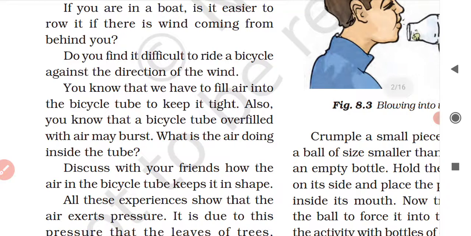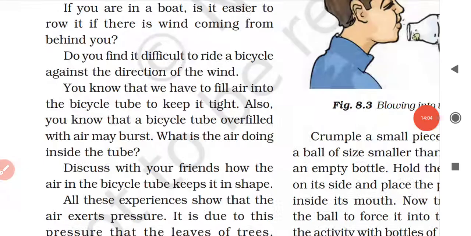You know that we have to fill air into the bicycle tube to keep it tight. Also, you know that a bicycle tube overfilled with air may burst. What is the air doing inside the tube? You understood the question? If you fill the bicycle tube with air, and it gets overfilled, the tube may burst, right? So what is the air doing inside the tube?